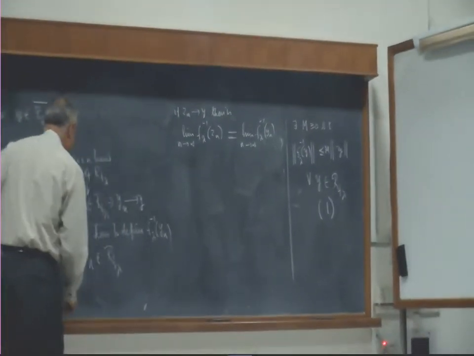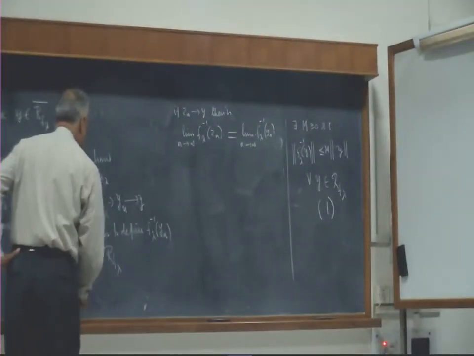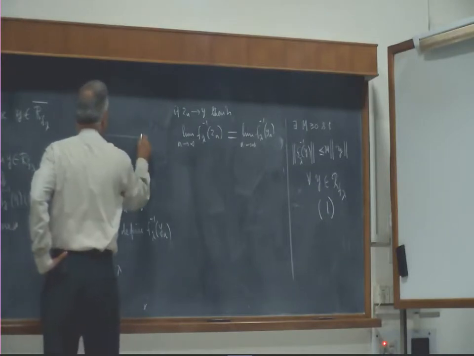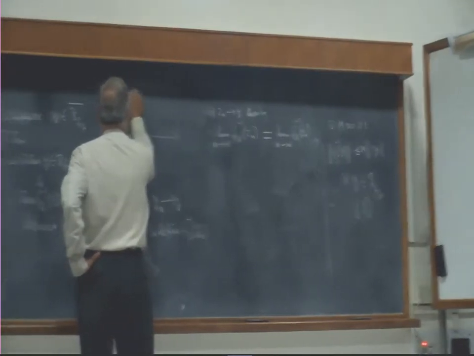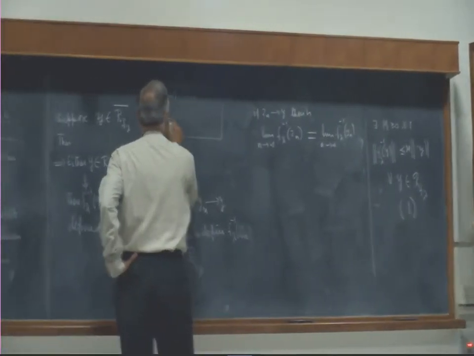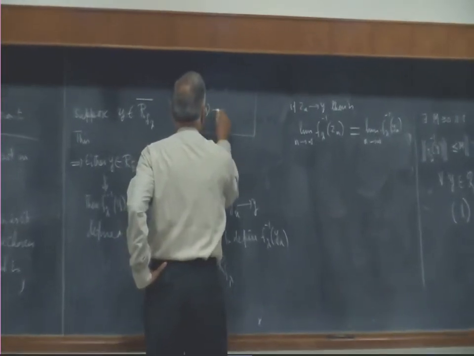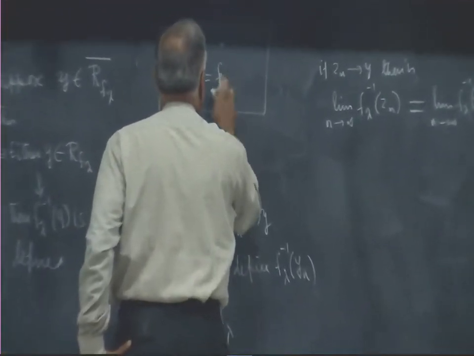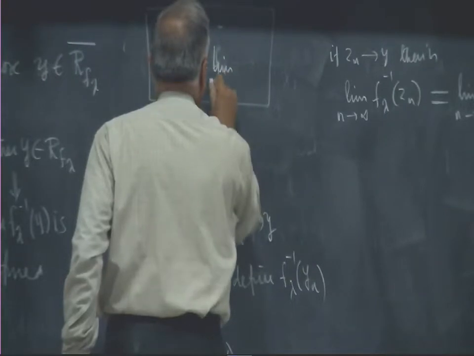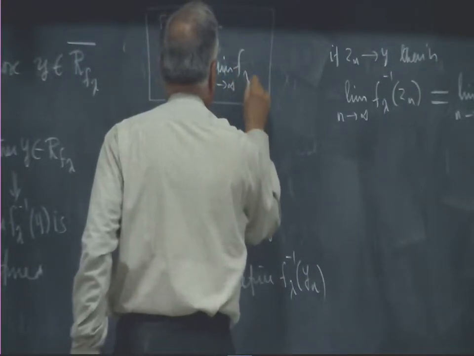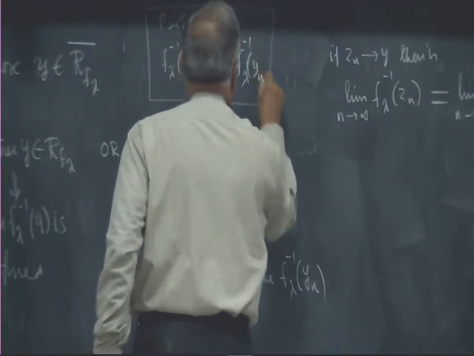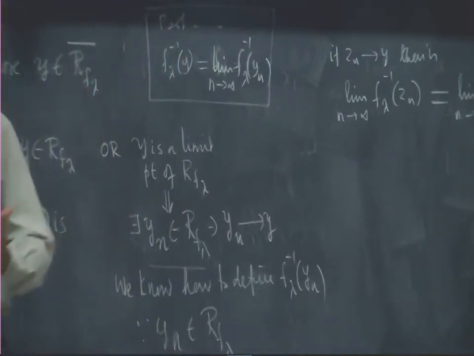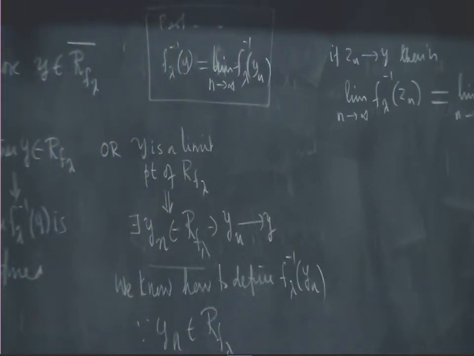Otherwise, remember how I erased this. Okay, so what is the definition we said? Probably f lambda inverse y we can define as the limit as n tends to infinity of f lambda inverse yn. Otherwise, different fellows will get different answers, but the inverse operator must be properly defined.